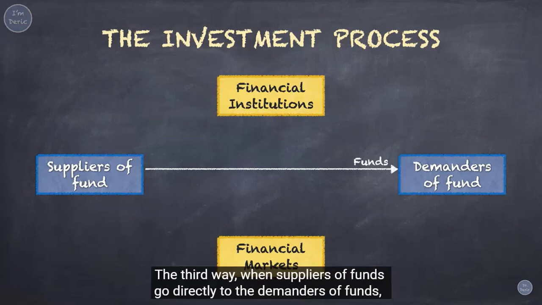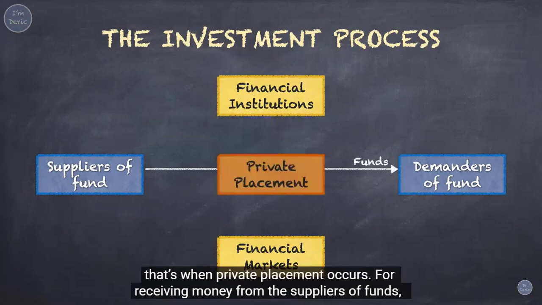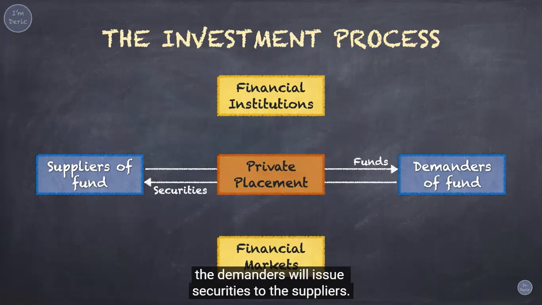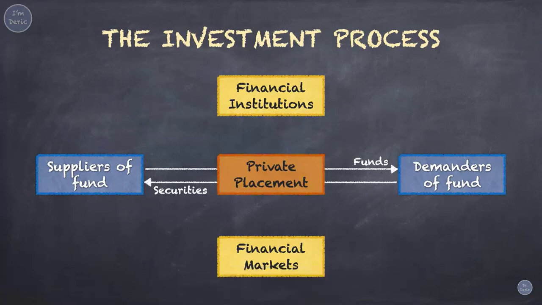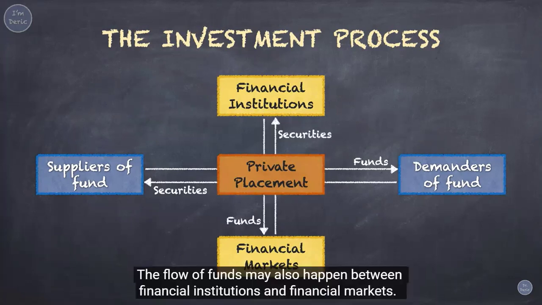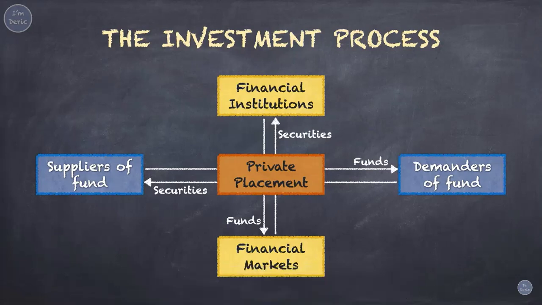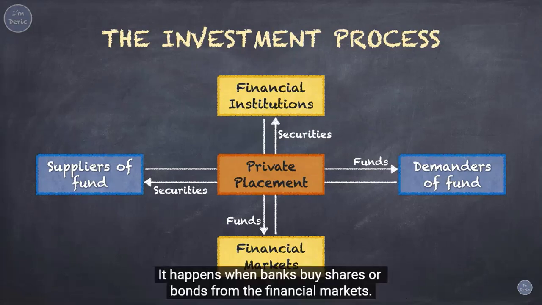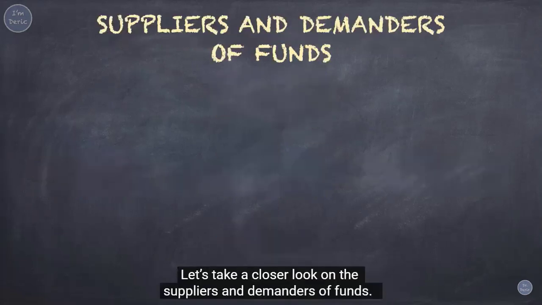The third way, when suppliers of funds go directly to the demanders of funds, that's when private placement occurs. For receiving money from the suppliers of funds, the demanders will issue securities to the suppliers. The flow of funds may also happen between financial institutions and financial markets. It happens when banks buy shares or bonds from the financial markets. Let's take a closer look on the suppliers and demanders of funds.